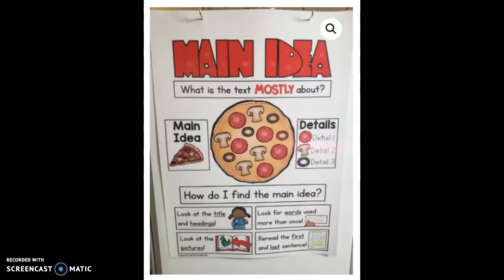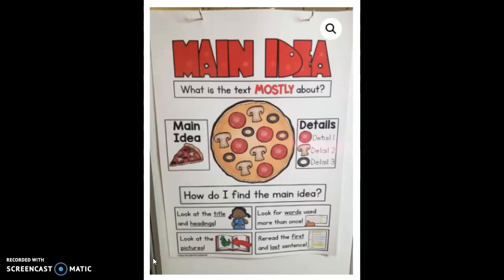Main idea is what the story is mostly about. Towards the beginning of the school year, we learned about main idea by looking at a pizza. So we're going to go back to that. Your main idea is your whole pizza. It is everything all together. The little pieces that make up the pizza are the details. You can't have a pizza without the toppings, the cheese, the sauce, all of the little details.